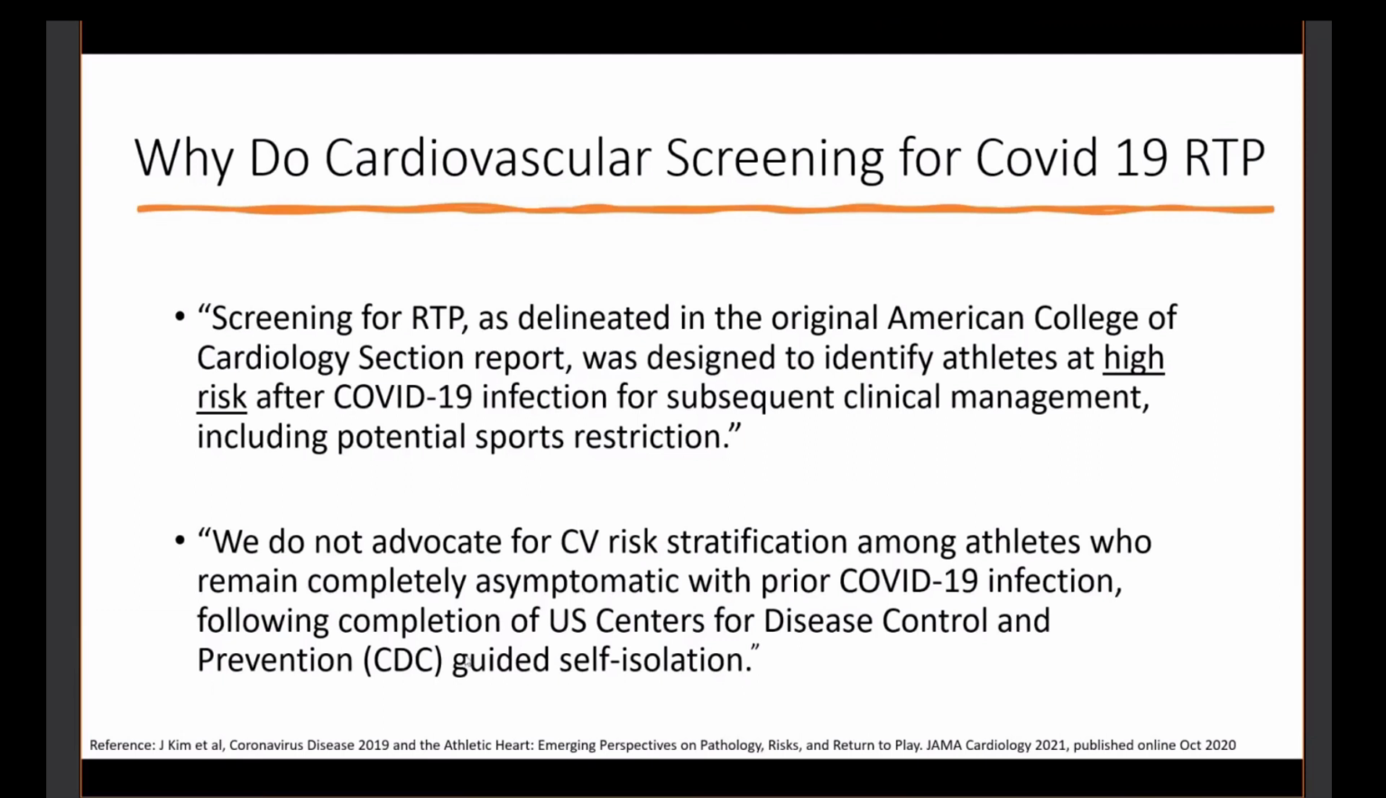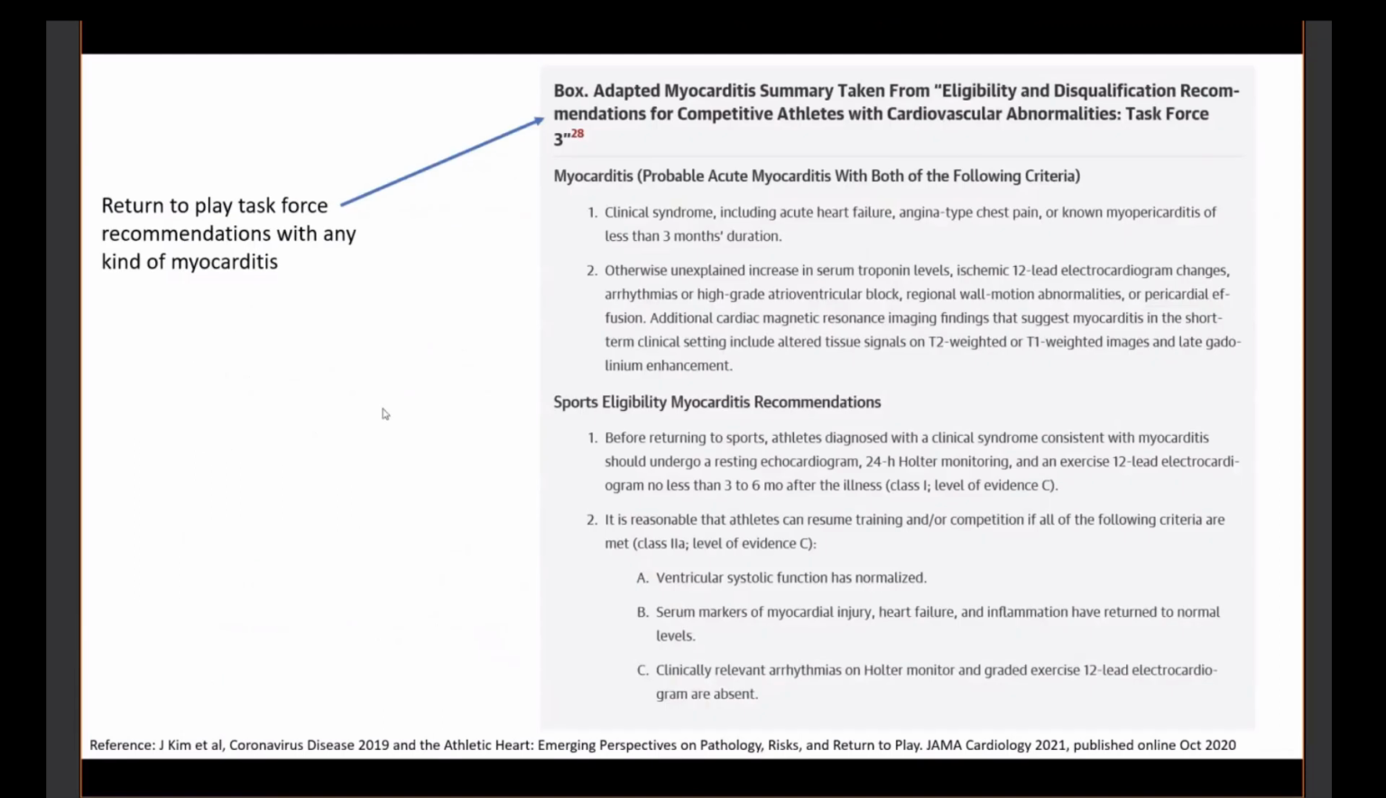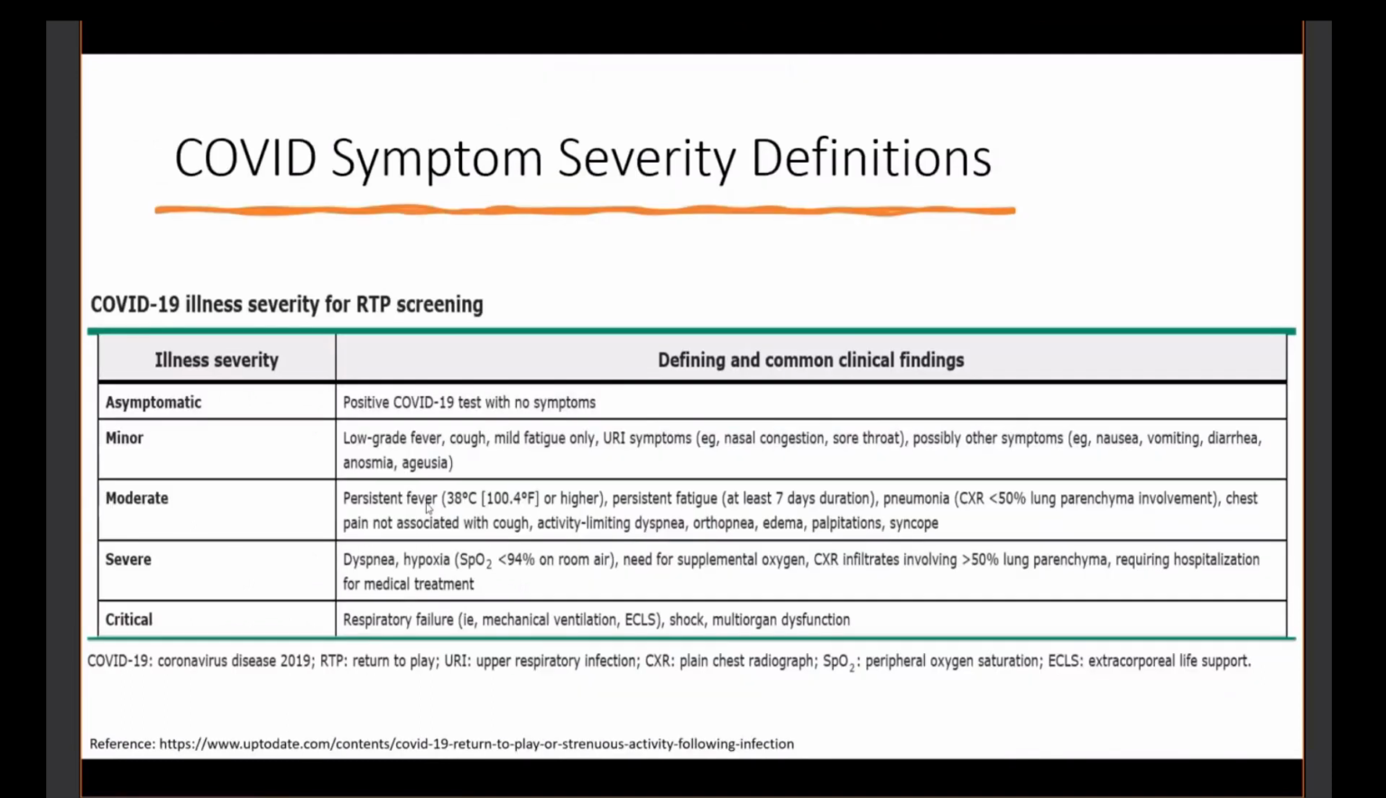We don't advocate for risk stratification for anybody who was completely asymptomatic. So you had COVID, you had a positive test and nothing, no symptoms, and you want to go back to play. That does not count. This is just taken from that same paper, telling you that there are already published guidelines for myocarditis recommending being out of competitive athletics for 3 to 6 months.